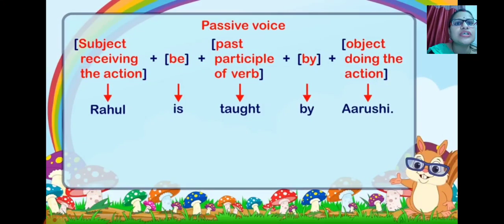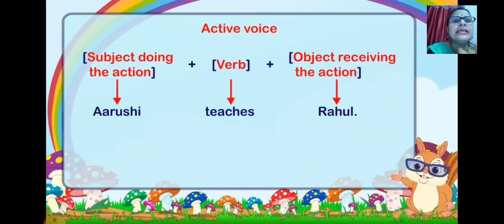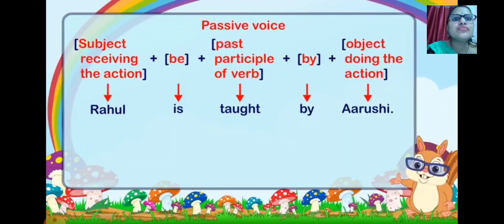In passive voice, what will happen, students? You can see here subject in the beginning, object at the end. But in passive voice, we take object at the first place, subject at the last place. You can call it a reverse action also. And to connect the object with your verb, we use be. Be here means is, am, are, was, were. It can be changed. It can become your helping verbs.